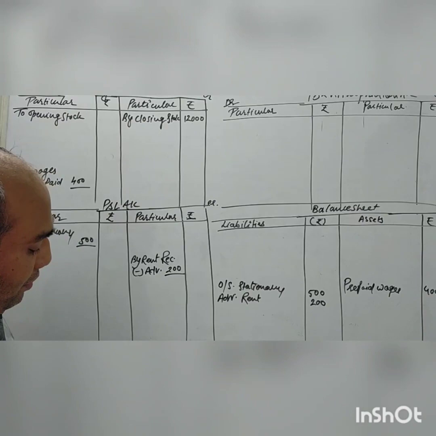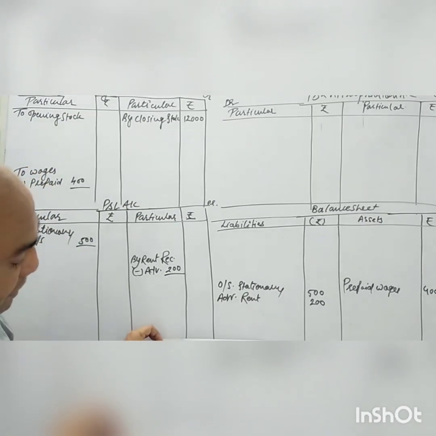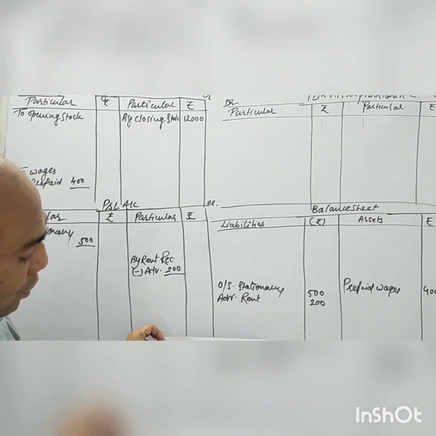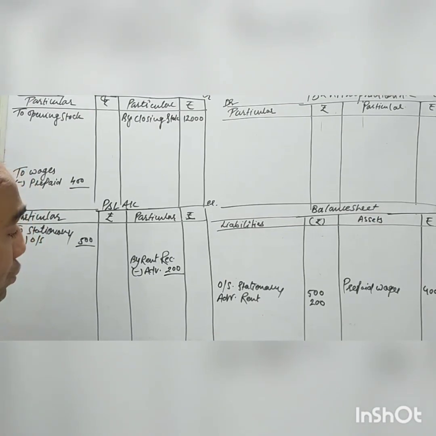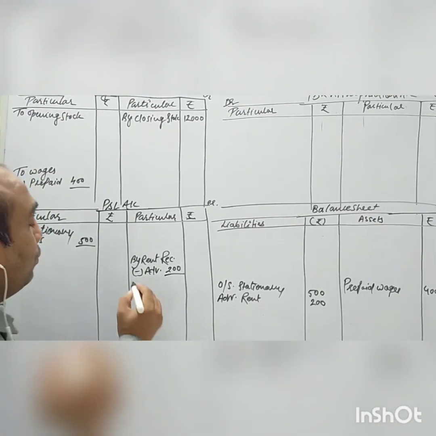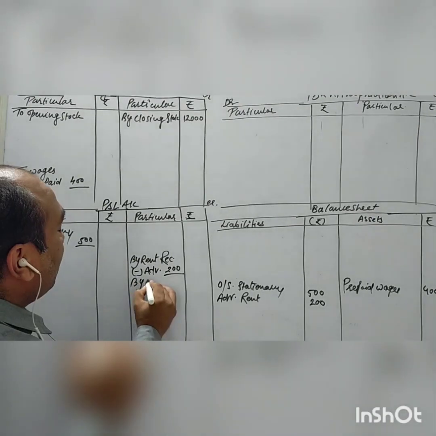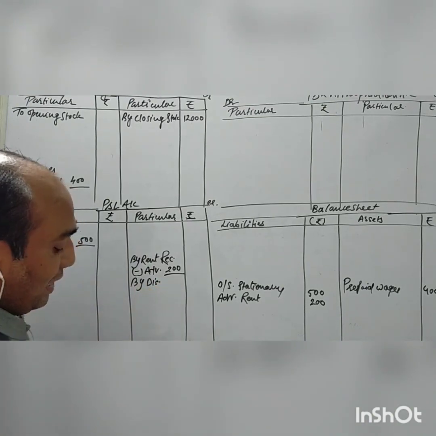Next is discount receivable 40. This is also outstanding. Discount receivable means outstanding. Discount is also our income, as you can see in the trial balance.